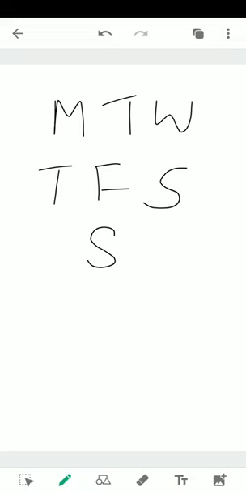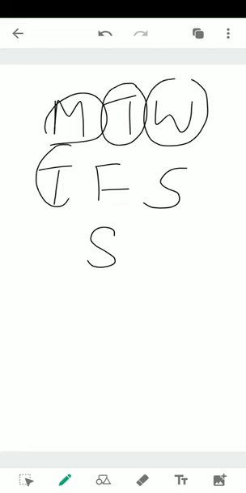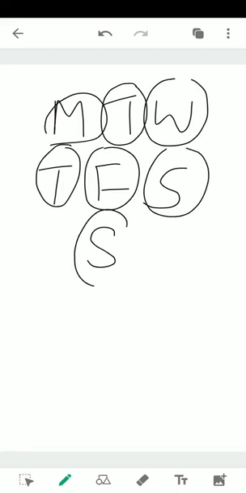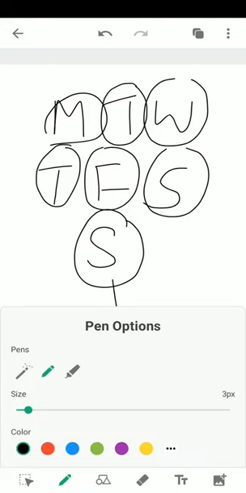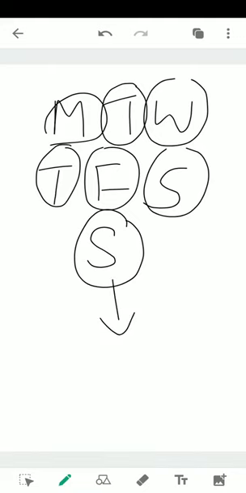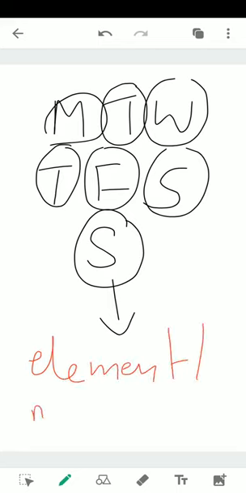Now let us understand what each and every object of a set is called. Monday, Tuesday, Wednesday, Thursday, Friday, Saturday and Sunday, all of them are called elements or members of the set. I repeat, each and every member of this week, Monday through Sunday, is called an element or member of a set.